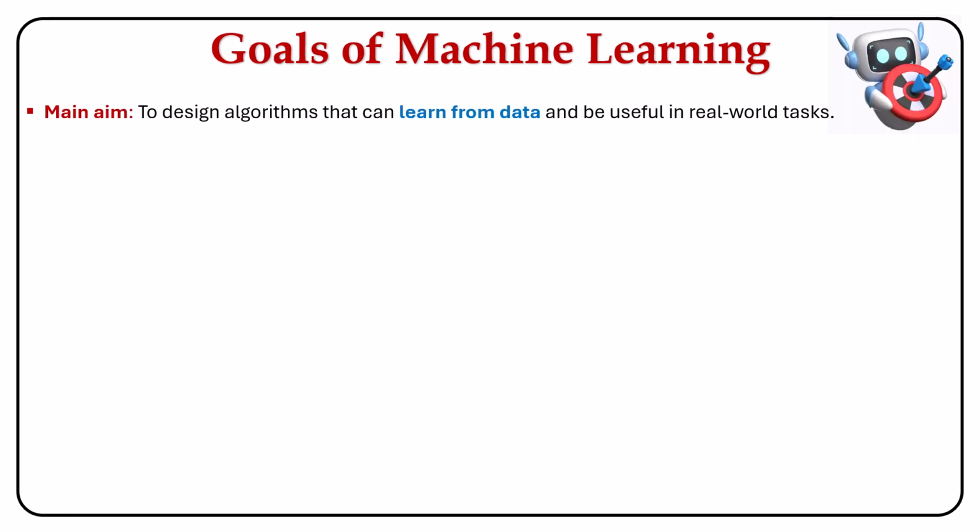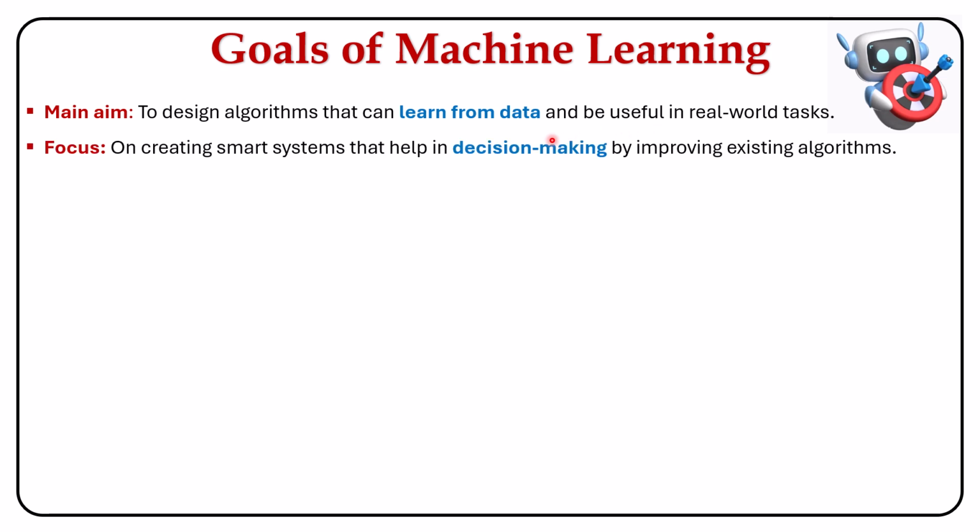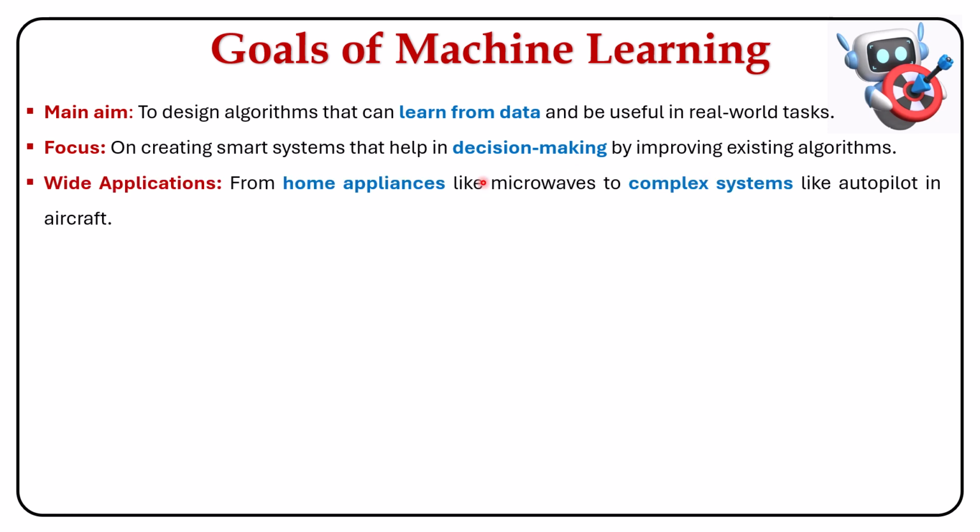The main aim of machine learning algorithms is to design systems that can learn from data and be useful in real-world tasks. It focuses on creating smart systems that help in decision making by improving existing algorithms. The applications range from home appliances like microwaves to complex systems like autopilot in aircraft.